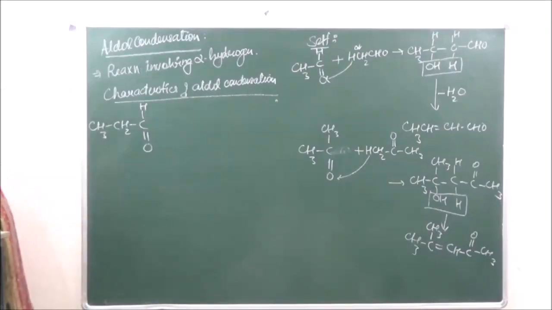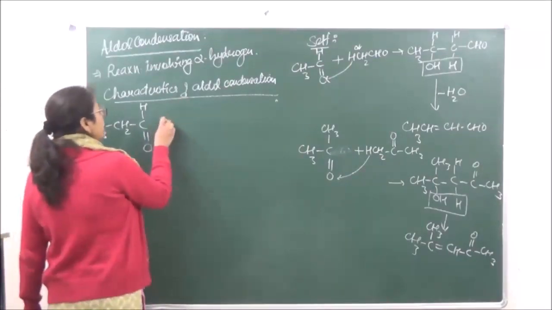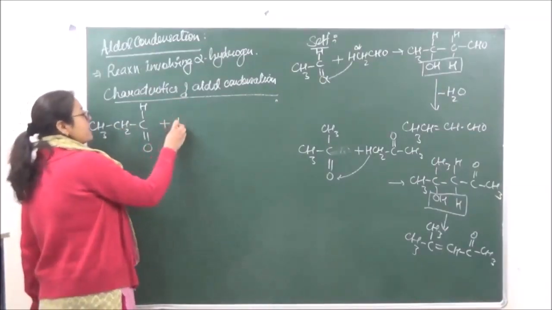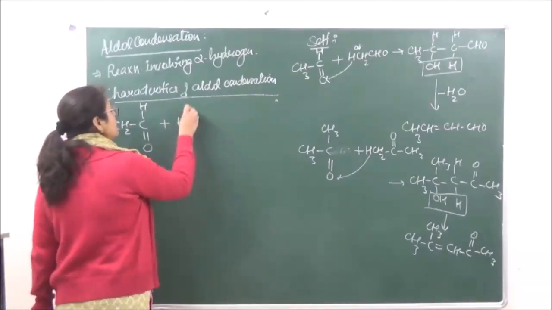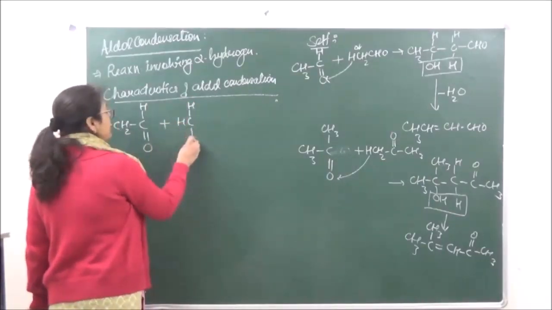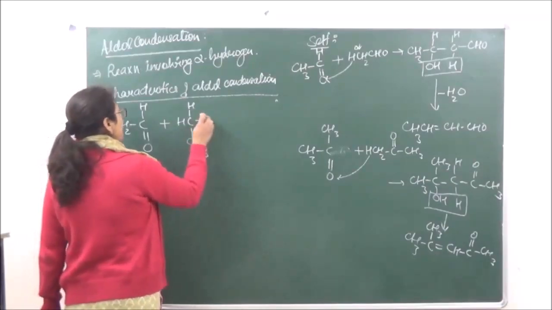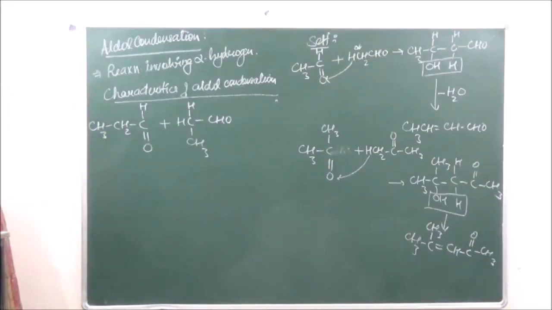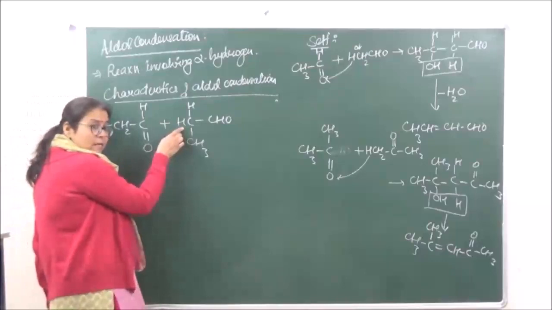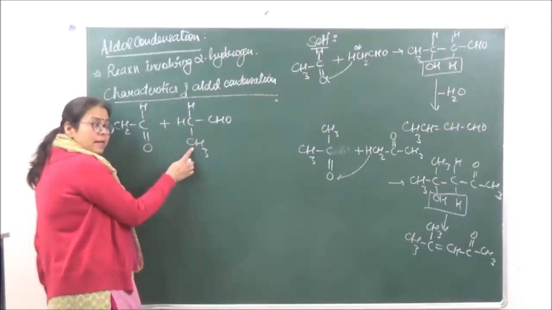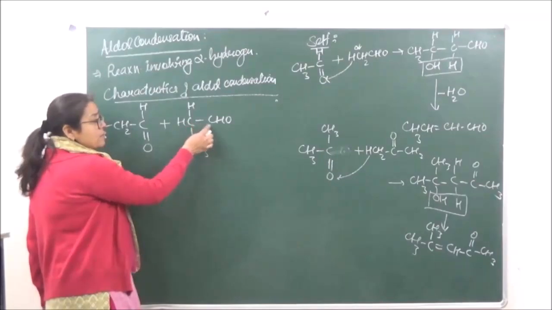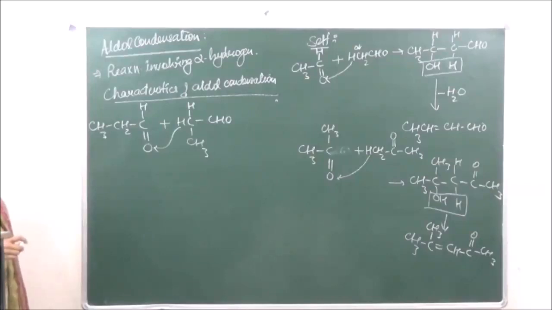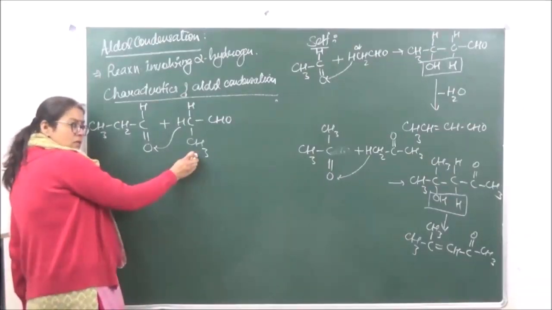This is propanal. Now the next molecule of propanal when we are taking, this is the alpha hydrogen. So you have to place this carbon atom like this, right? And we have CH3, CHO. It is the alpha hydrogen atom which is going to migrate, not the first carbon atom. So the alpha carbon atom is the carbon atom which is attached to the functional group. So it is going to be this hydrogen which is going to migrate over here. It can't be this. It cannot be this.